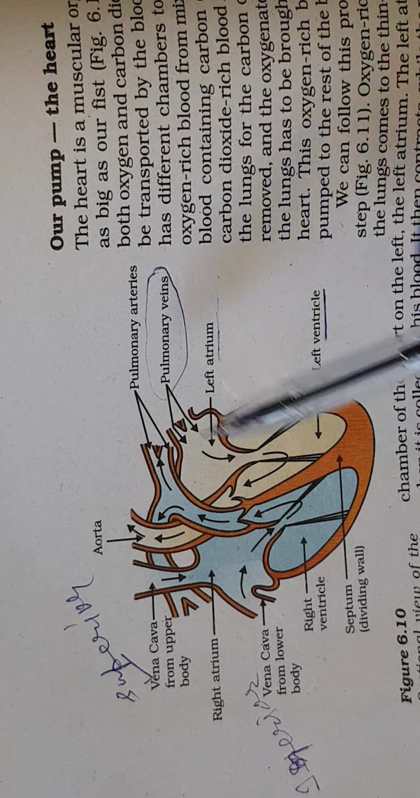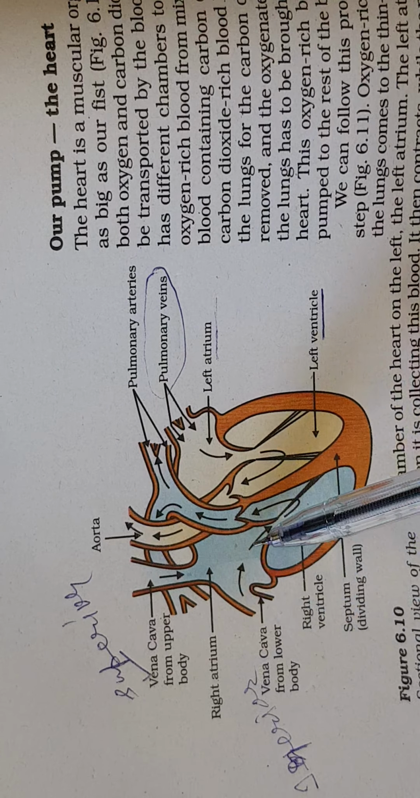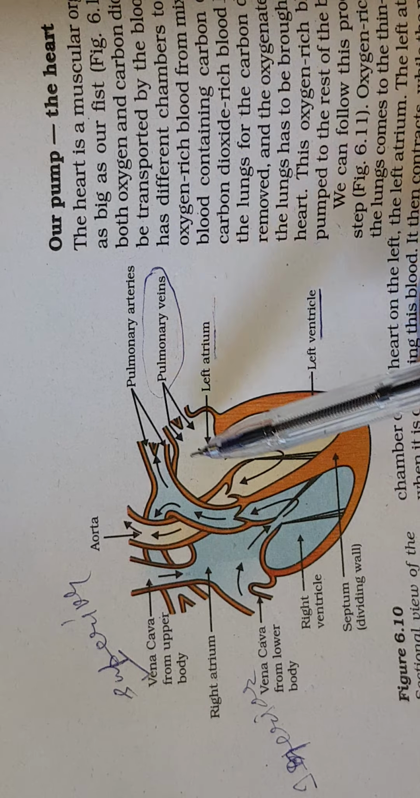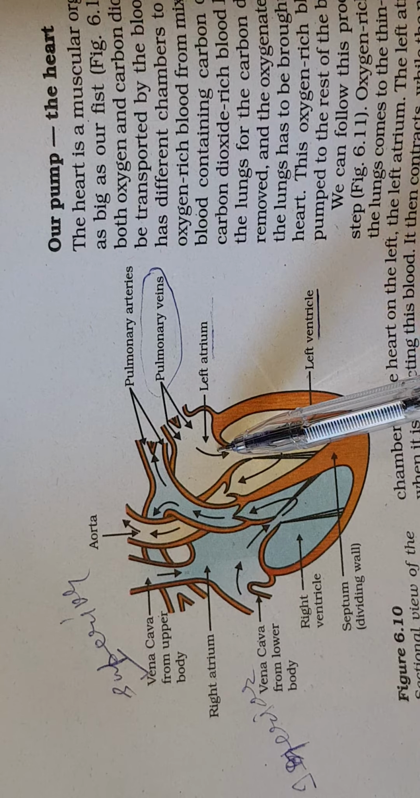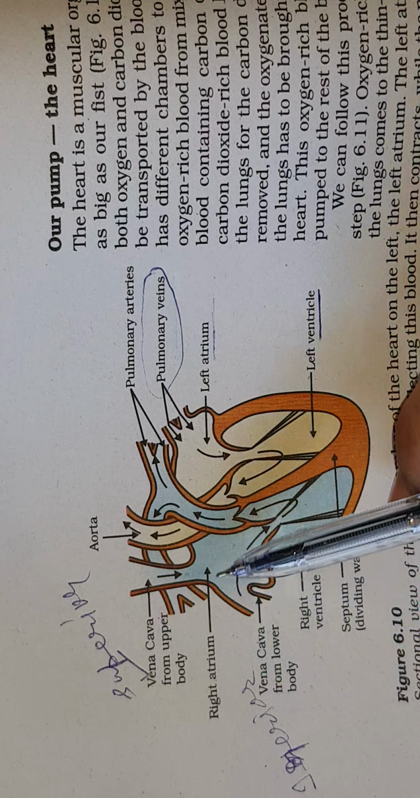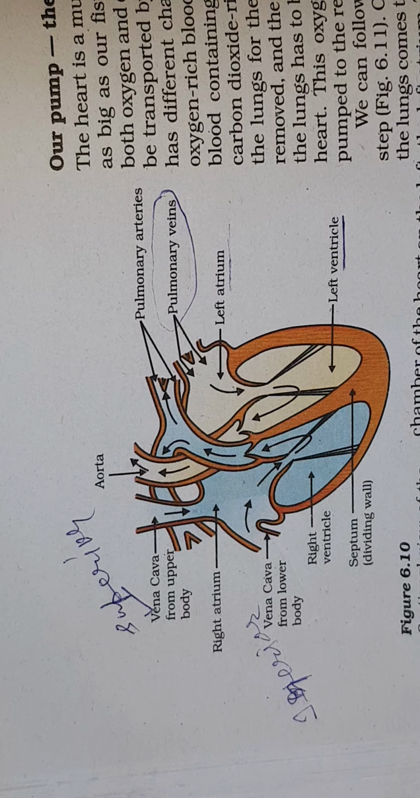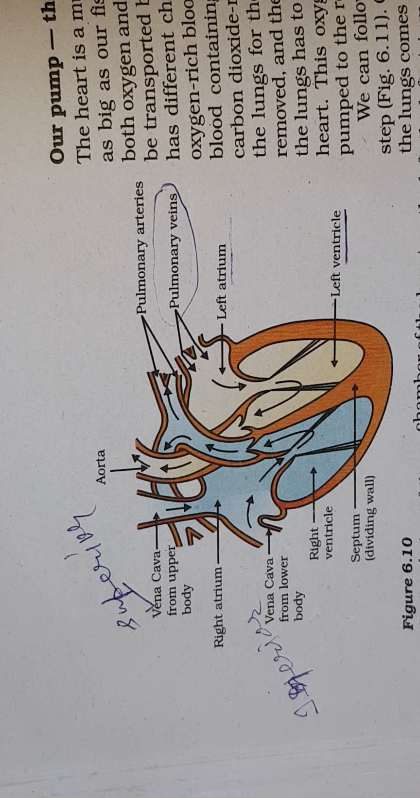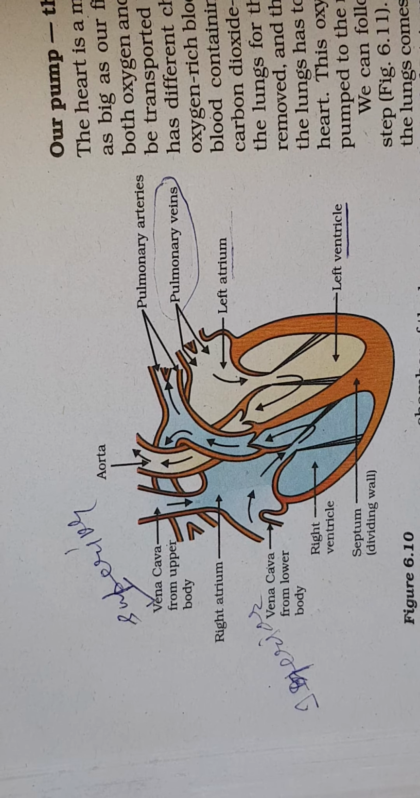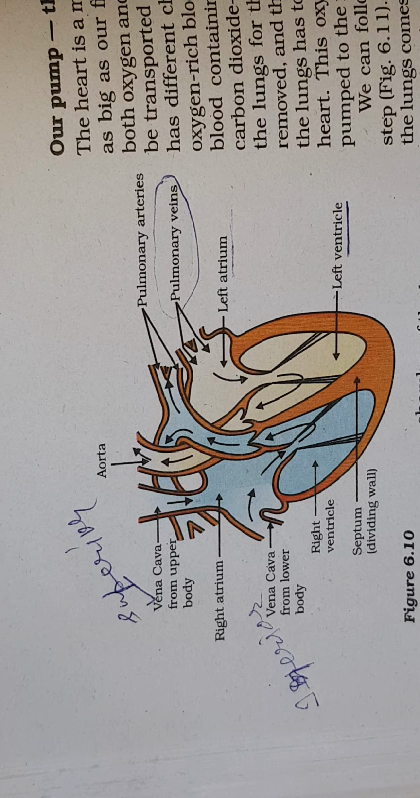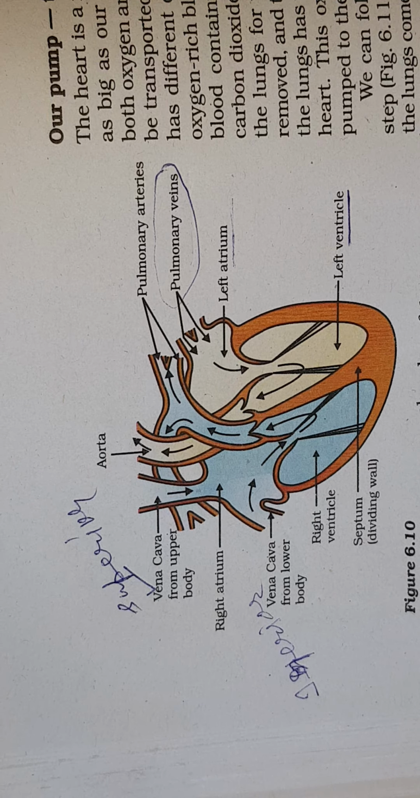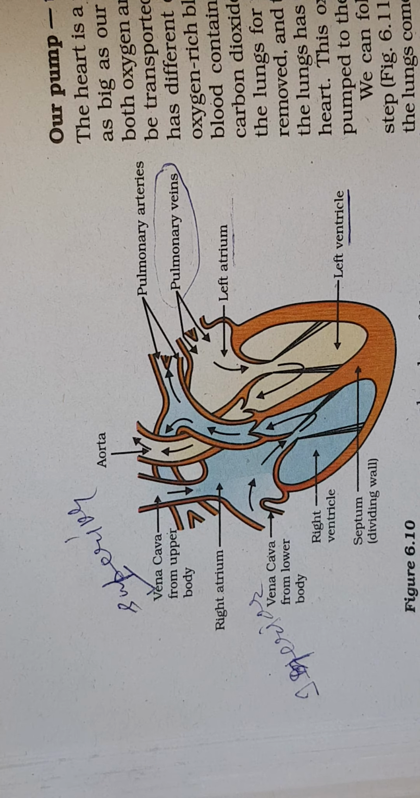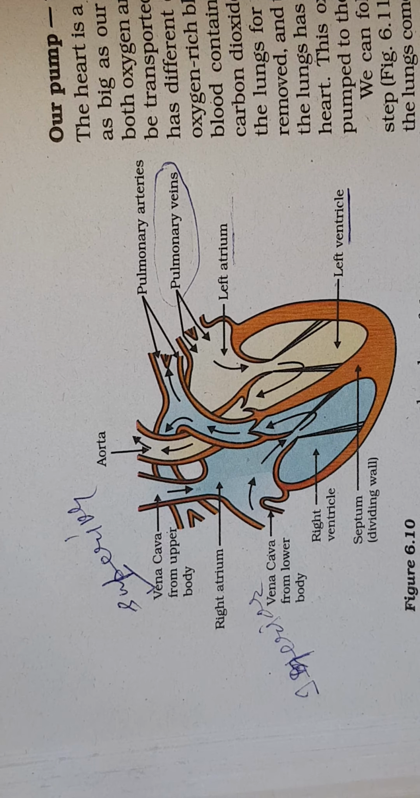Okay. Now, oxygenated blood comes in the left atrium, and deoxygenated blood comes in the right atrium. So I think this much is clear to you, that both the atriums have blood, pure and impure, or you can say oxygenated and deoxygenated.